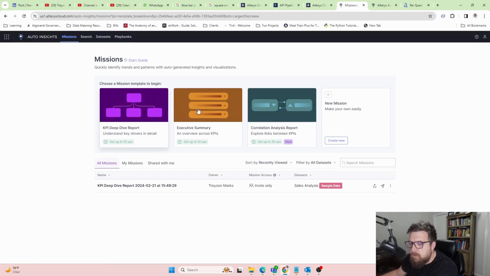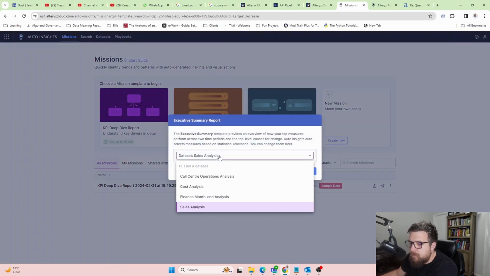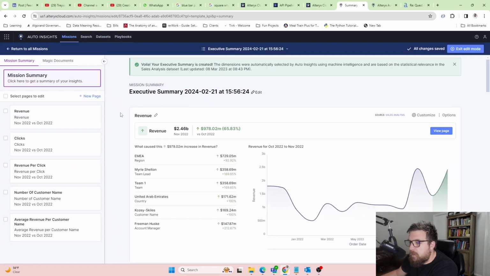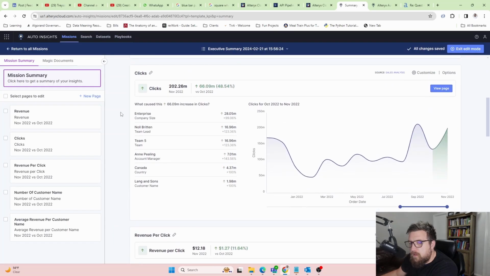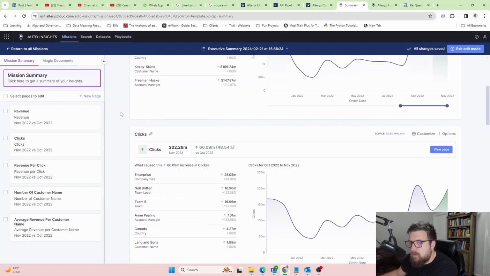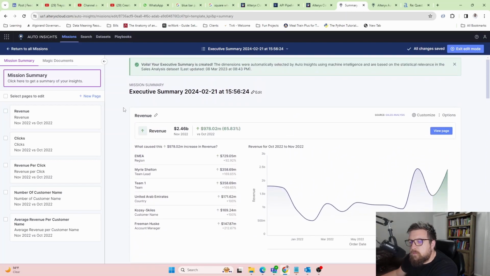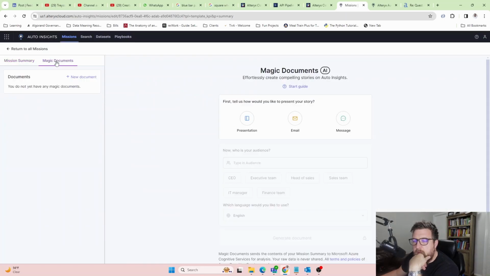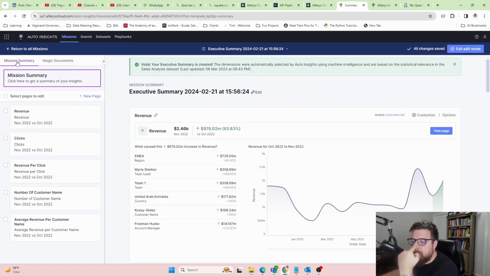Love that. Let's look at an executive summary. Sales analysis. Boom. Let's do the same thing. Okay, so I'm curious about clicks. This is what I'm curious about. We're going to look at that in a second, because that's something they talked about at Inspire in 2023 that I'm really curious to see in application. I didn't really do any setups to this. So I'm curious how.